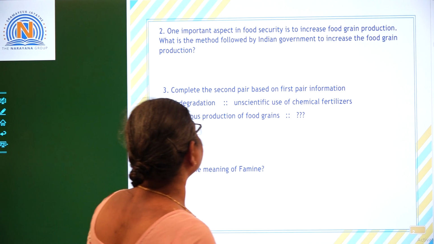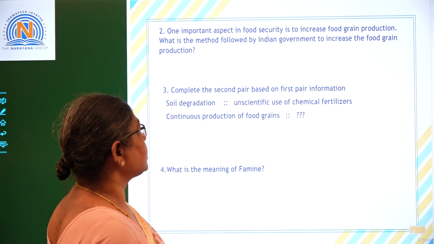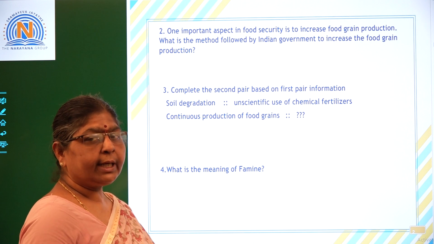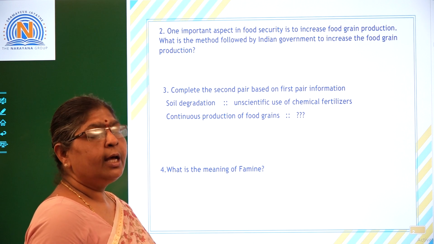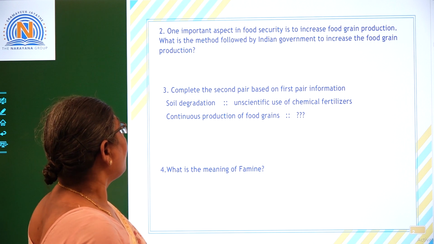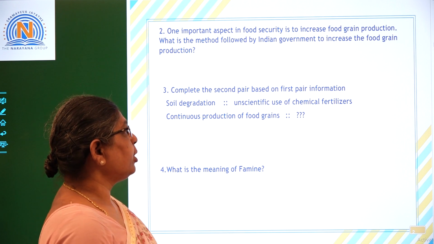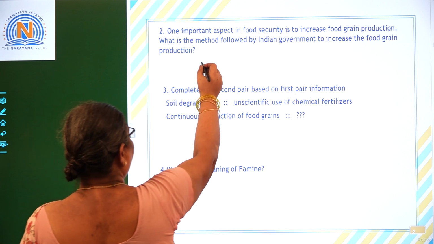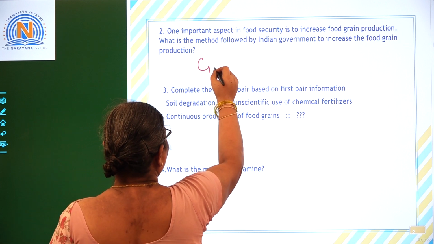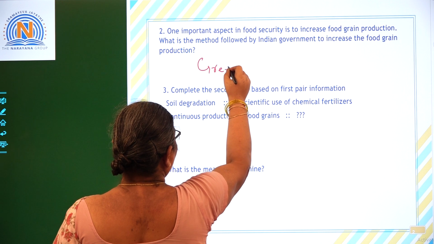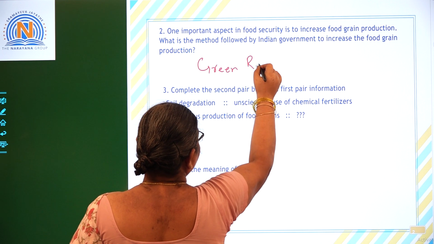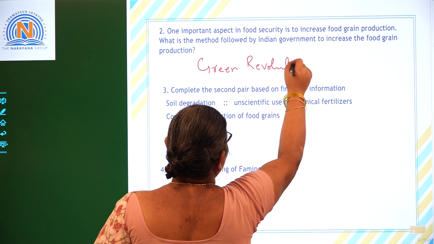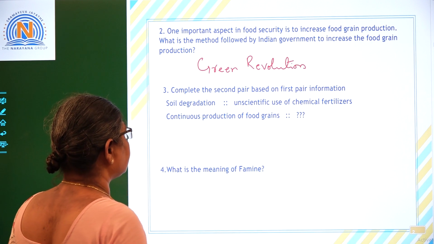The next question is, one important aspect in food security is to increase food grain production. Without increasing the food production, we cannot secure food security for all. What is the method followed by the Indian government to increase the food grain production? All of you know this very well. The method that they have followed is Green Revolution, for the increase of the food production in our country.